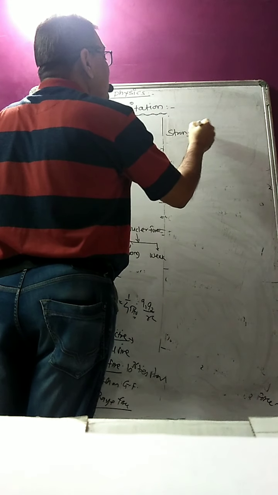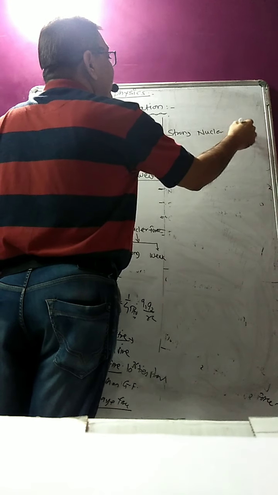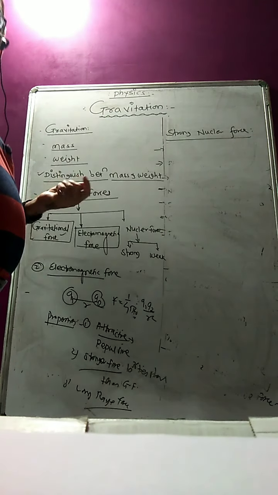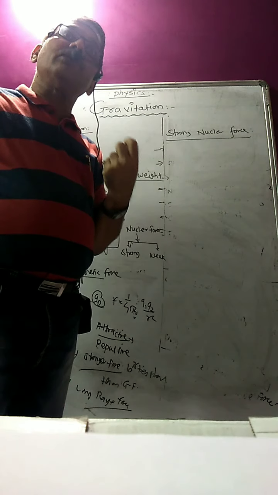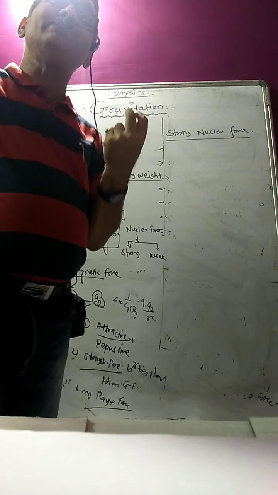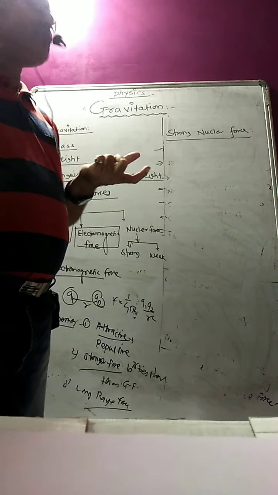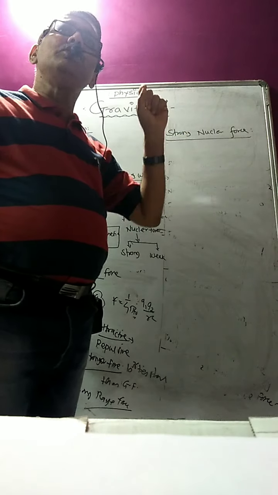What do you mean by strong nuclear force? The force which exists between any two protons, any two neutrons, or a proton and a neutron inside the nucleus is called the strong nuclear force. Its name indicates this force is related to the nucleus.